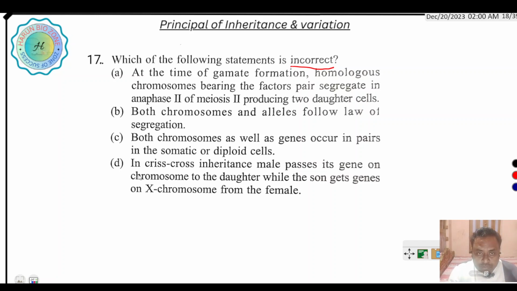Both chromosomes and alleles follow the law of segregation. Definitely, according to Mendel's law, at the time of gamete formation, all the alleles present on the chromosome separate from each other.